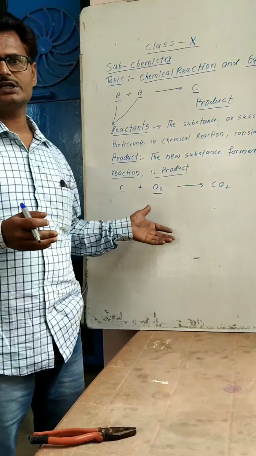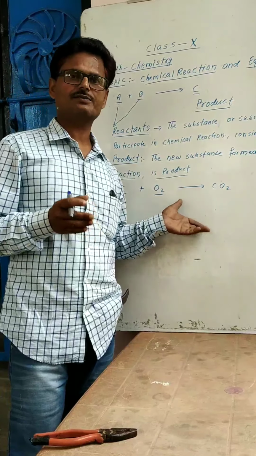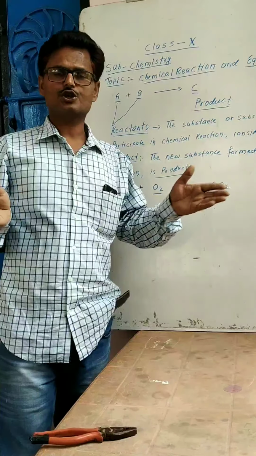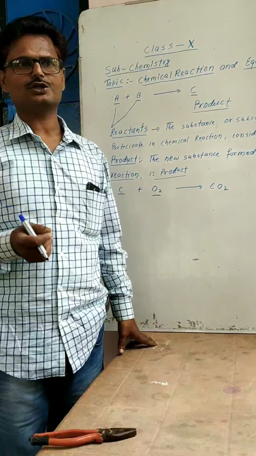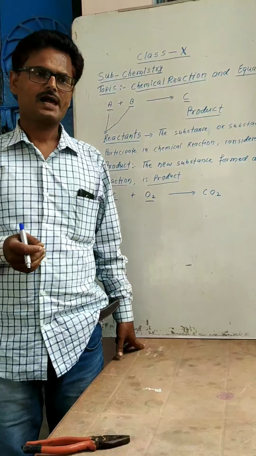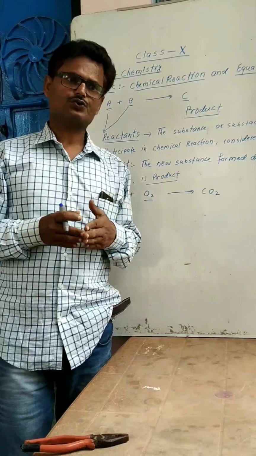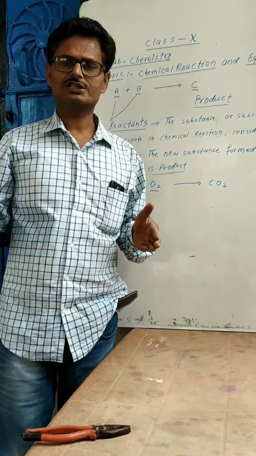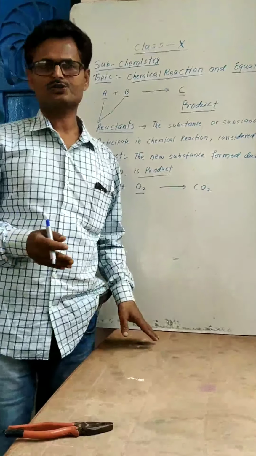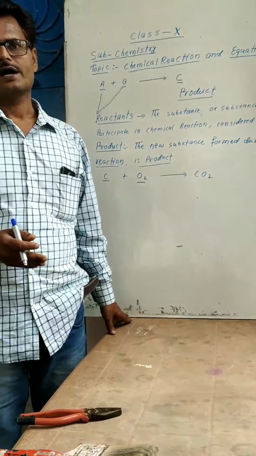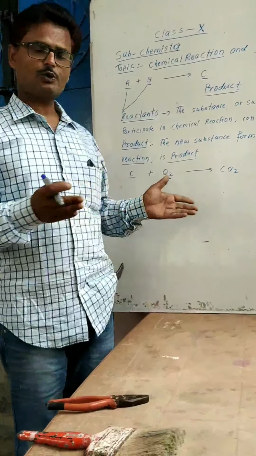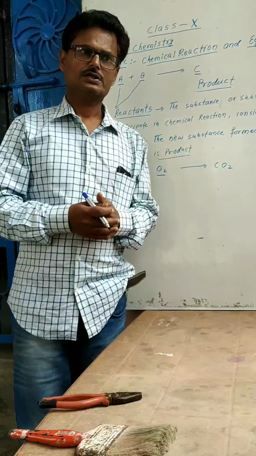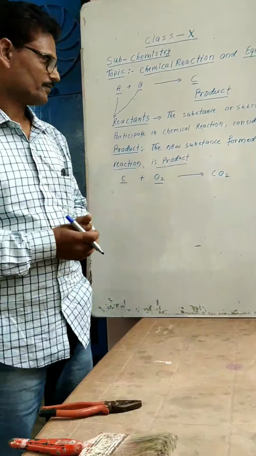This is how we see there are a number of chemical reactions taking place in our surroundings, not by human efforts but naturally. Similarly, by knowing this rule, we also apply the same process in the lab of the schools and so on. And through the similar process, we may be able to make a new substance, which is also considered a chemical reaction.